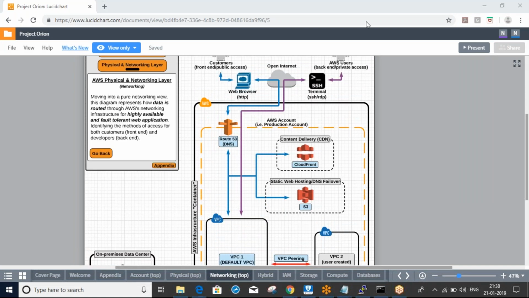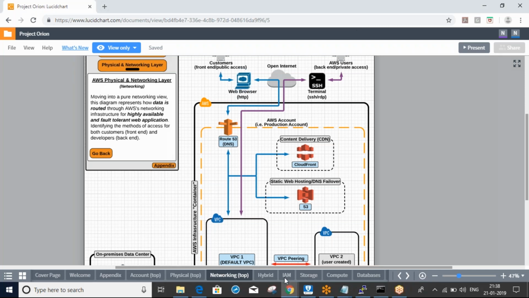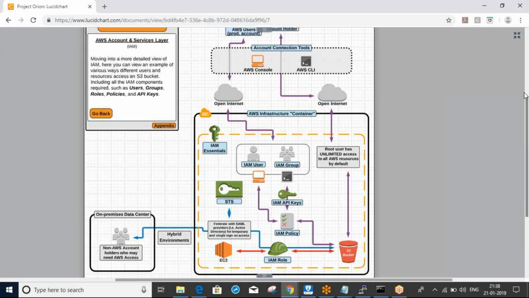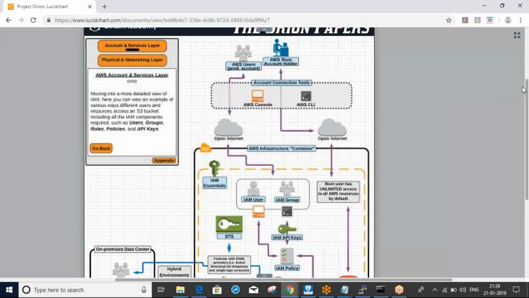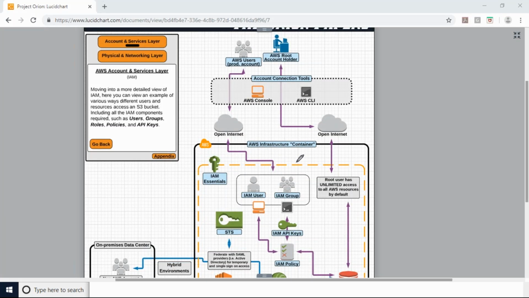So this is the AWS account. Here I have my root user. Already we know what the root user is.